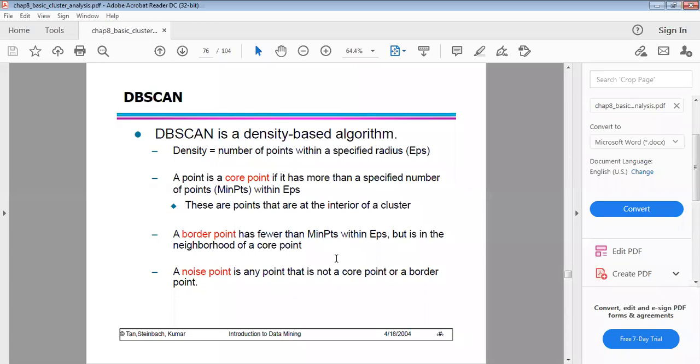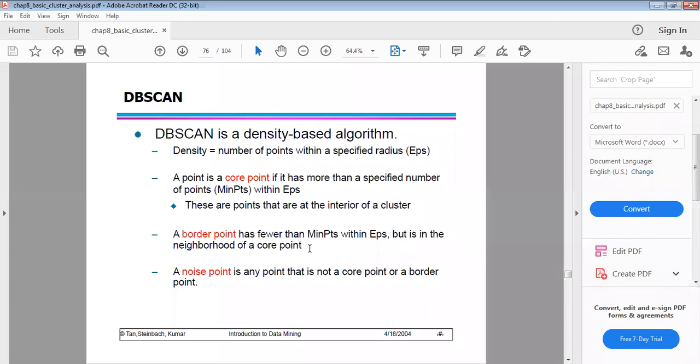What are border points? A border point has fewer than the minimum points within the specified radius, but is within the neighborhood of a core point. So where there are a few data points near the border, those types of points are called border points.